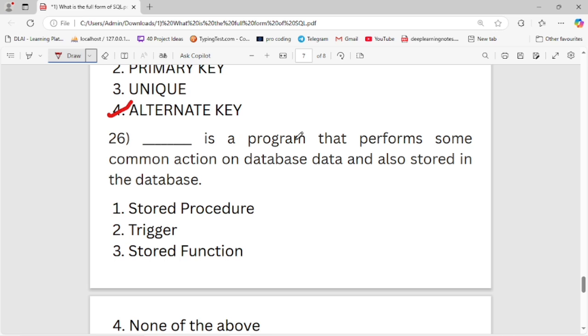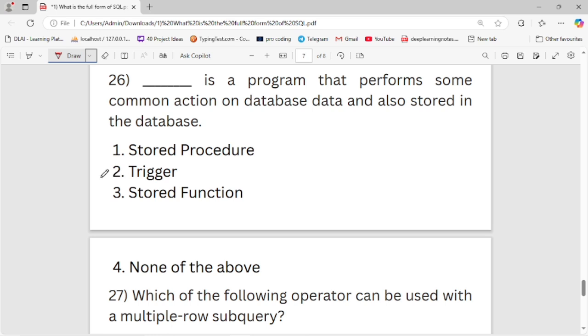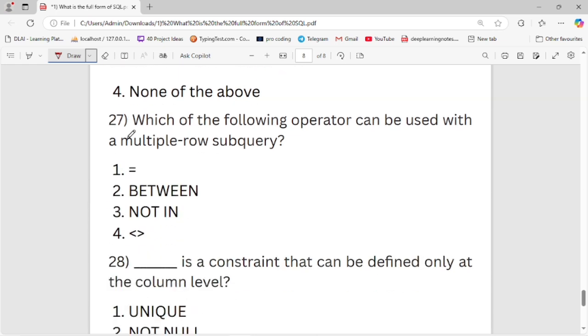Dash is a program that performs some common action on database data, also stored in the database. First is stored procedure, second is trigger, third is stored function, and fourth is none of the above. First is the right option. A stored procedure is a program that performs some action on database data, also stored in a database. Now let's move to the next question.